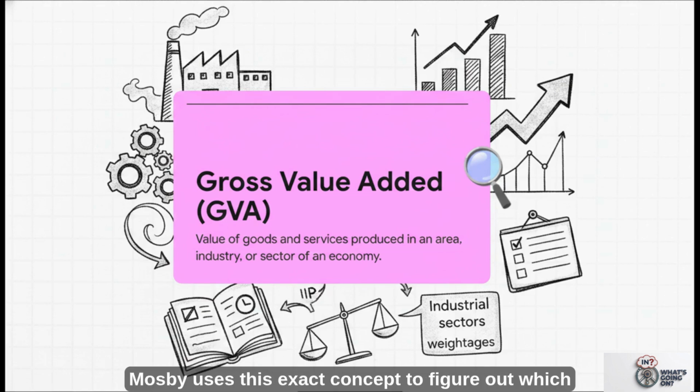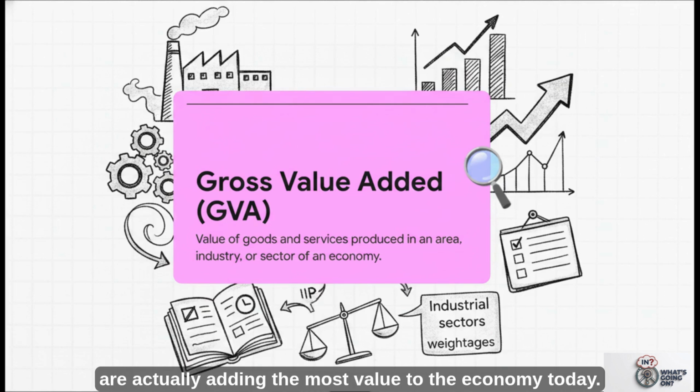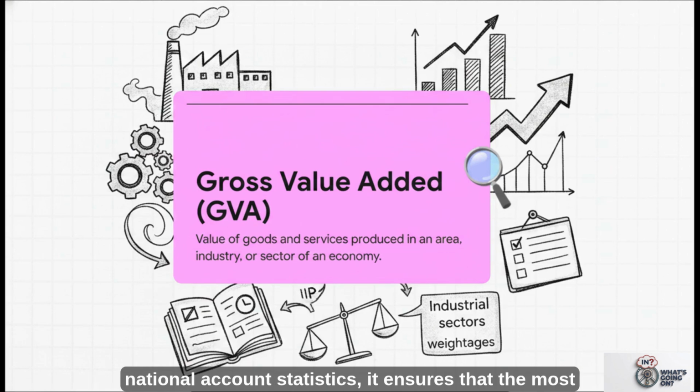MoSPI uses this exact concept to figure out which industries are actually adding the most value to the economy today. By updating the weightages using the latest GVA data directly from the 2022-2023 National Account Statistics, it ensures that the most economically important industries have the exact correct amount of influence on the final index number.